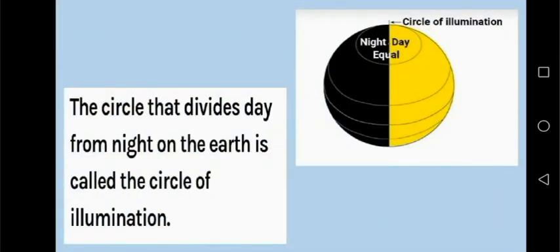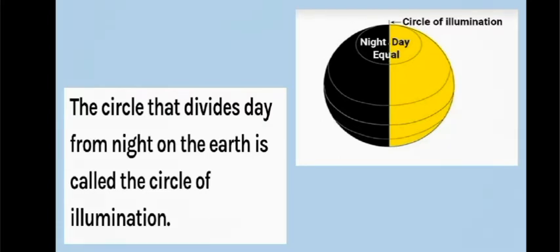In this slide you can see the image of the circle of illumination, that the black portion and the yellow portion are night and day, and this circle of illumination divides this part into two equal halves. The circle that divides day from night on the Earth is called the circle of illumination.